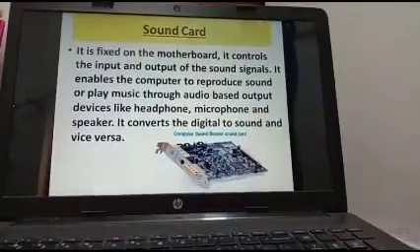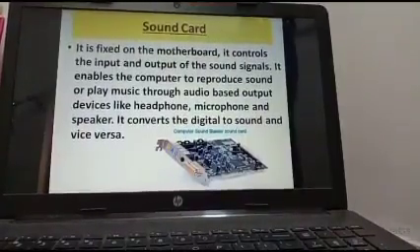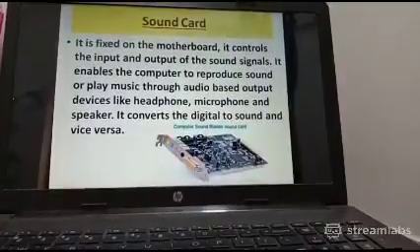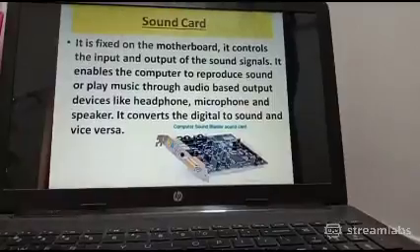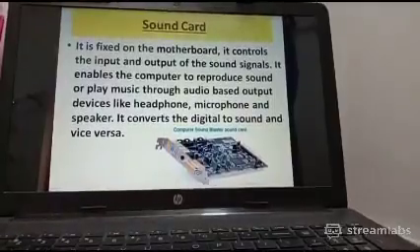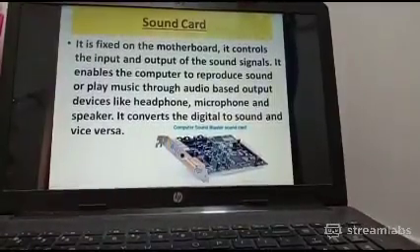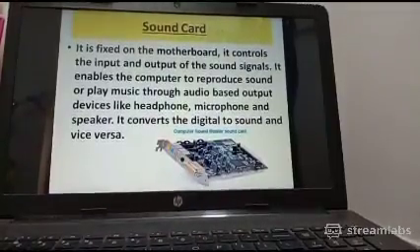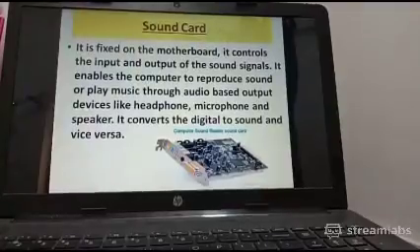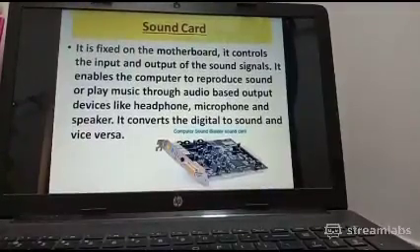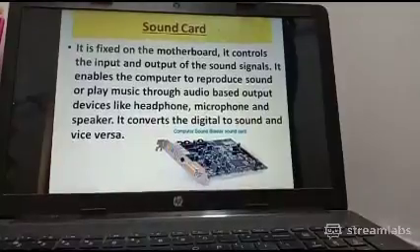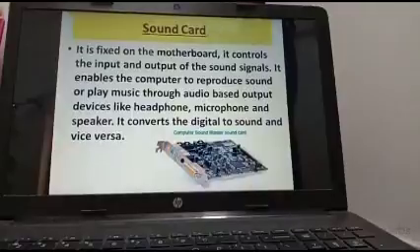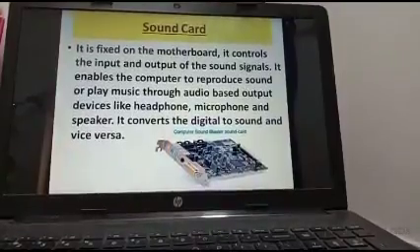Then the third hardware component is the sound card. As you can guess from the name of this hardware component, it is fixed on the motherboard, and the work of the sound card is to control the output and input signals which we are sending in the computer in the form of audio. As you know, there are different formats in which we can enter the data and get it.